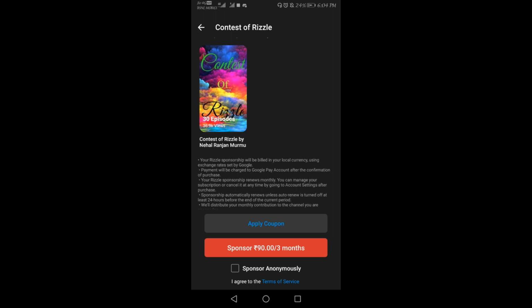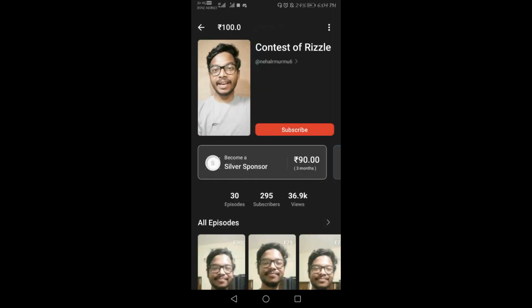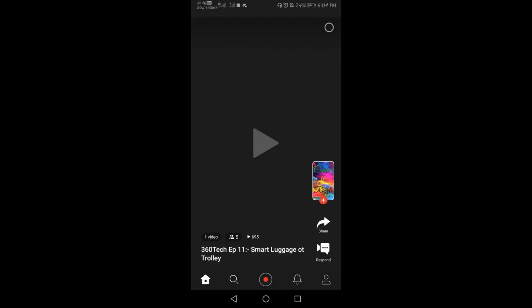Also there are different contests, as I mentioned earlier. There are different contests being conducted by Resell. You can check that out and participate in that, and you can win big. There was one contest with around a 15,000 cash prize in this application.